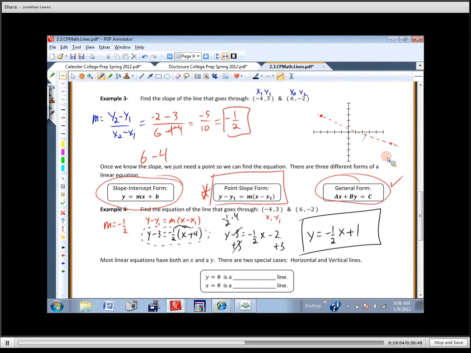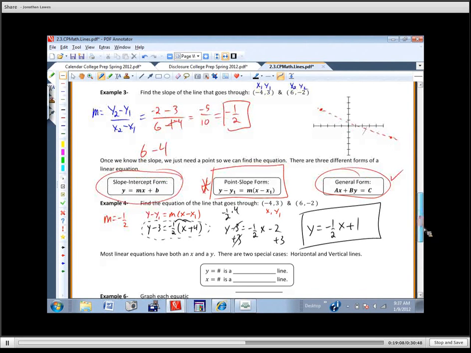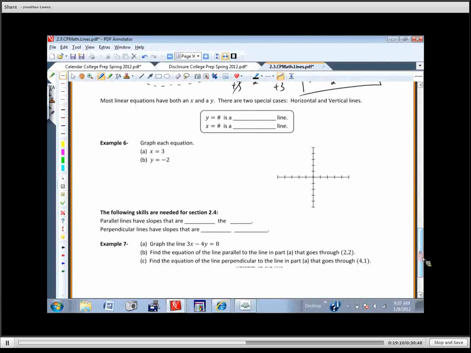Okay. Well, there are a couple of special cases that we want to deal with. Most linear equations have an x and a y. They've got a y-intercept and an x-intercept. They cross at a certain point, and they have a slope and stuff like that. But there are some exceptions. Some of them only have one variable.